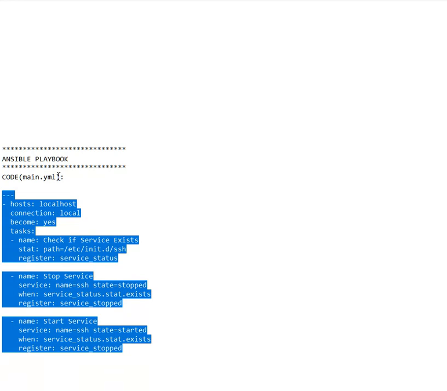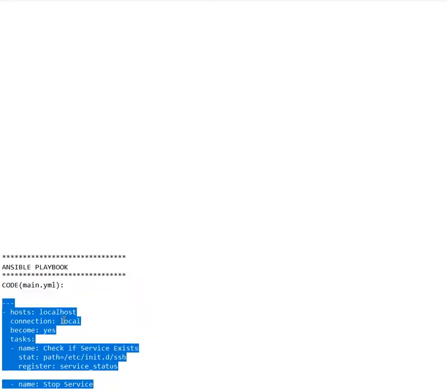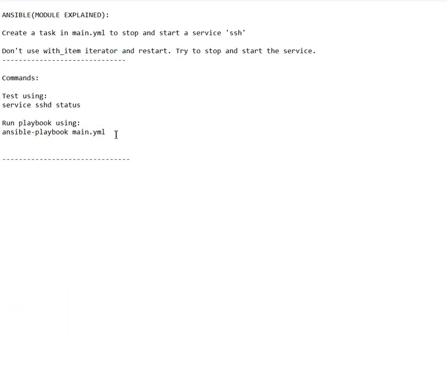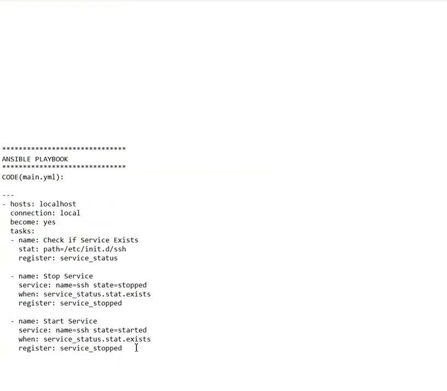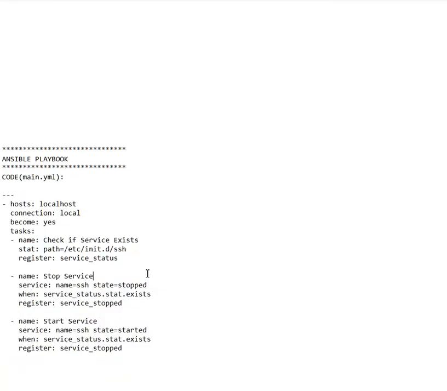So in your main.yml, you write this code and use this command. This will stop and start the service. So this is the appropriate solution. Okay, this works fine. This much.